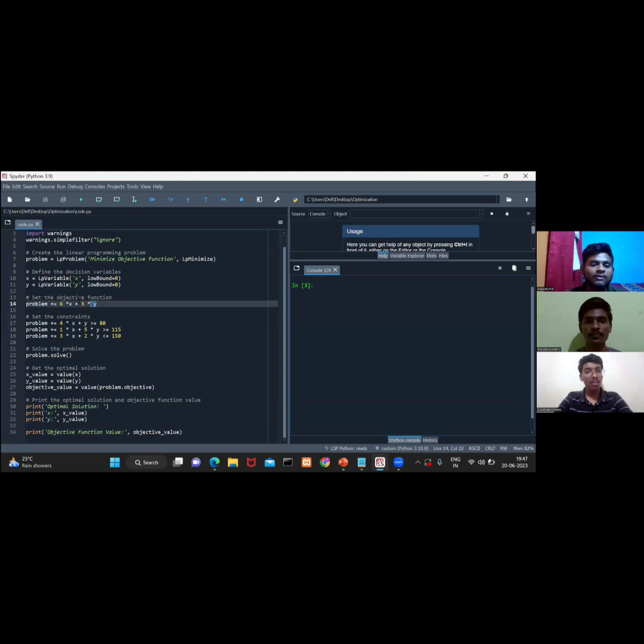So here you can see we have included the objective function. Then we have included the constraints, that is the first constraint, then the second constraint, and the third constraint. This particular line solves the problem, and this particular line gives the x value. This line gives the y value, and this line gives the objective function value. So this brings the x, as well as the y, as well as the objective function value. So let me run this particular code.